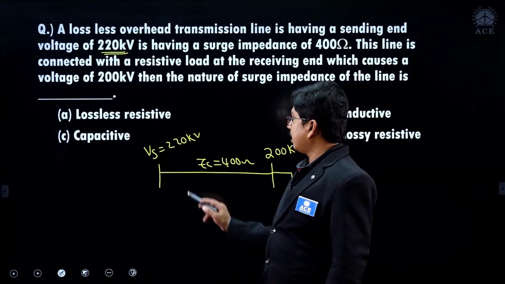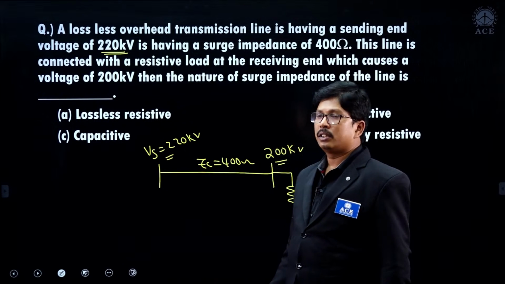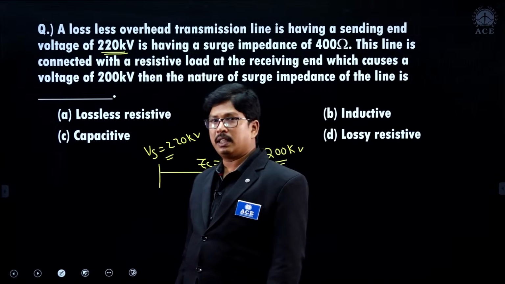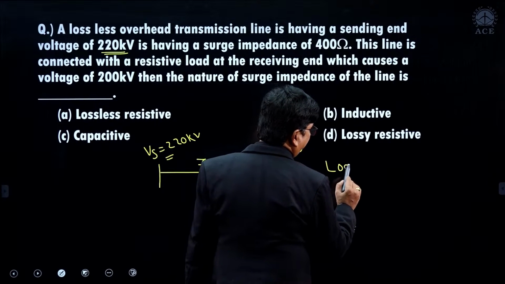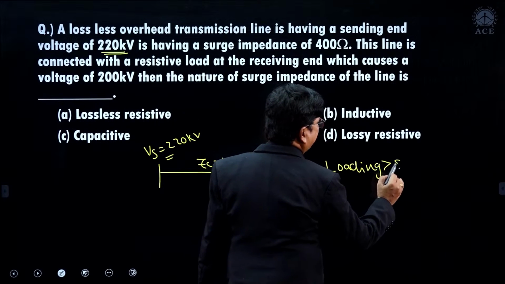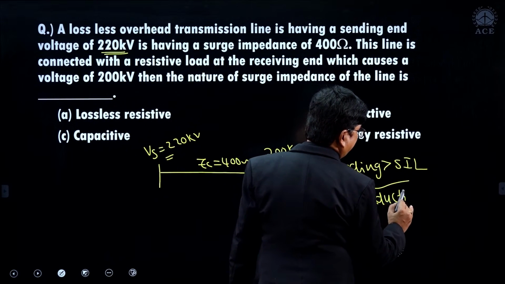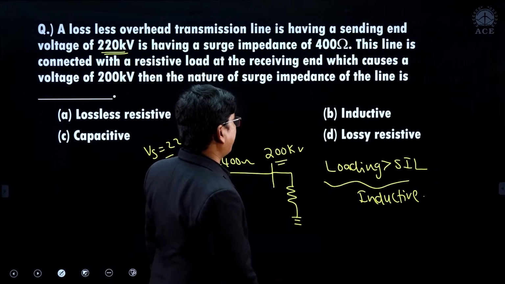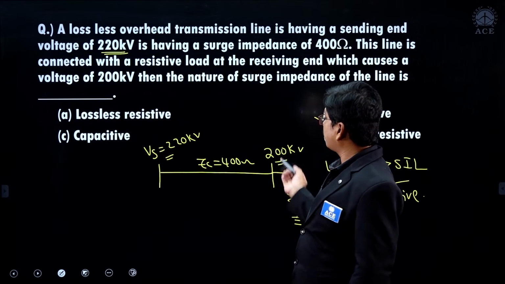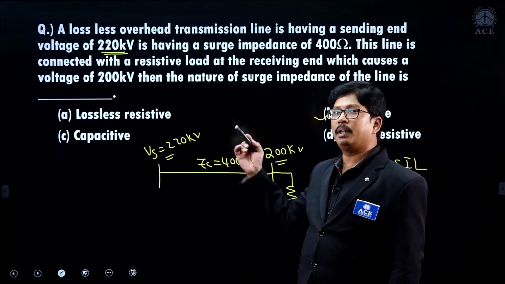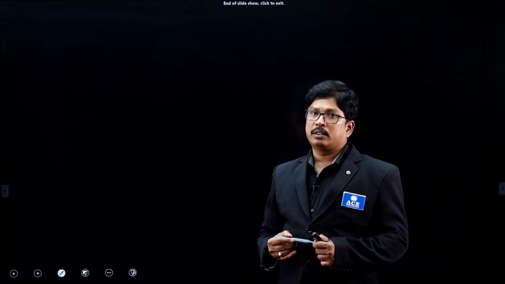Whenever the receiving end voltage is less than the sending end voltage, we have a loading which is more than the surge impedance loading. Now, when loading is more than surge impedance loading, what is the nature of the line? Inductive. What is the power factor? Lagging. Power factor will be lagging. It is inductive. Got it, right? And the reverse, whenever this voltage is more, under the Ferranti effect condition, it will be leading, right? Right, students. These are the questions we have taken in this session. All the best, prepare well.